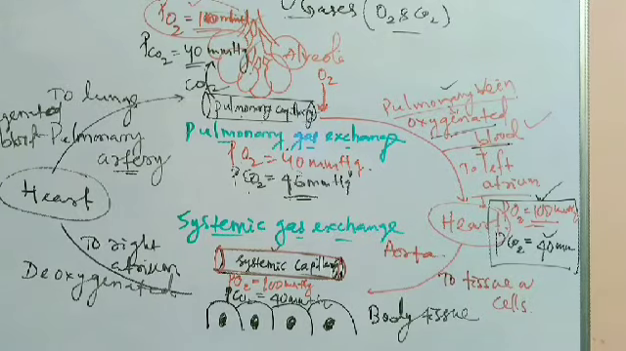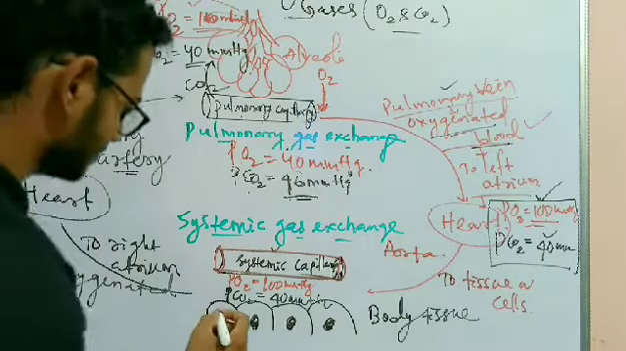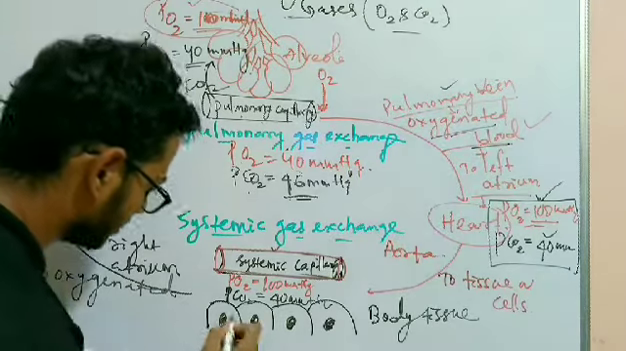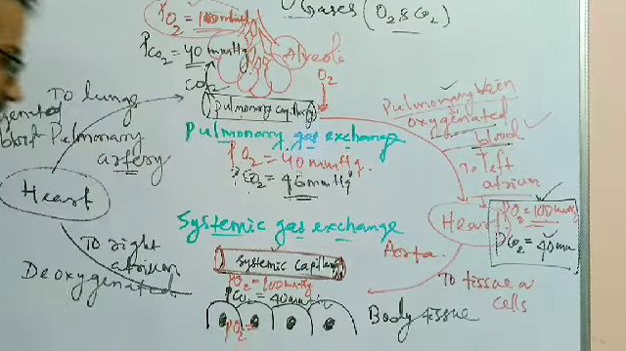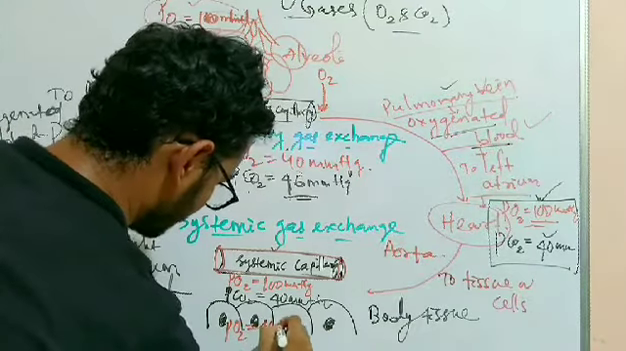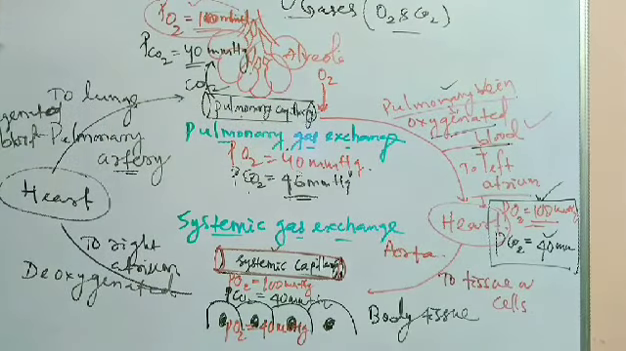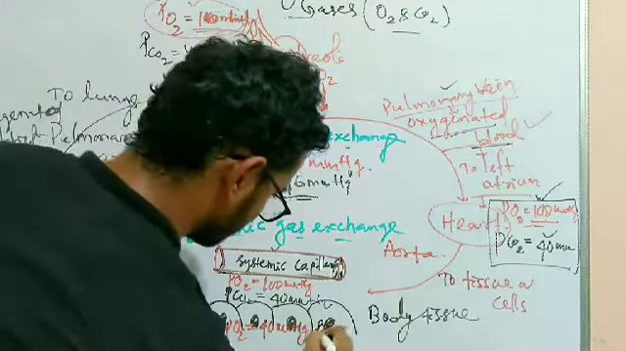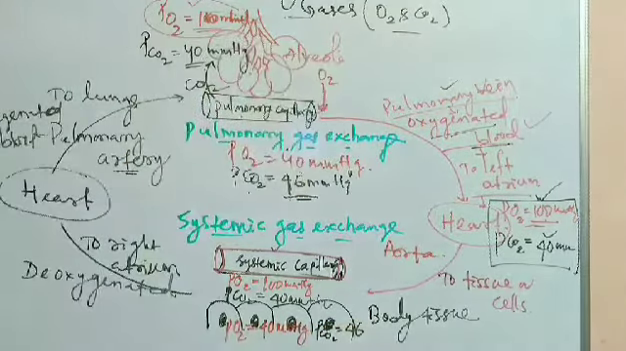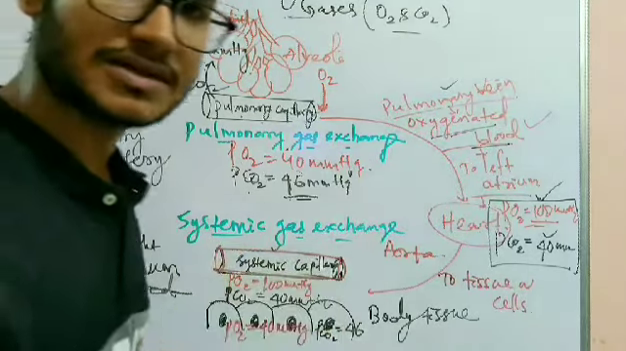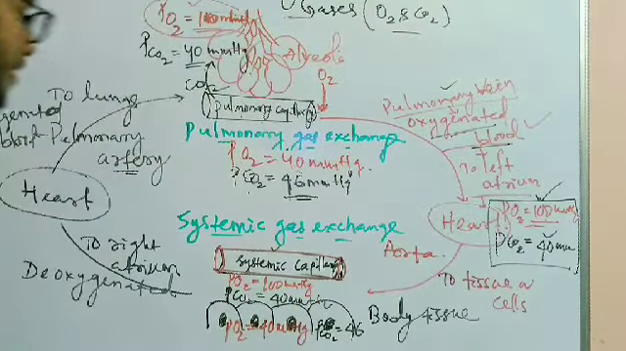And in the body cells, the partial pressure of oxygen is how much? It is only 40 mmHg, because the oxygen is utilized in the cell, and the carbon dioxide here is 46 mmHg. Okay, so now what happens? From higher concentration to lower concentration, the exchange of gases will occur. Again, it is the systemic gas exchange.